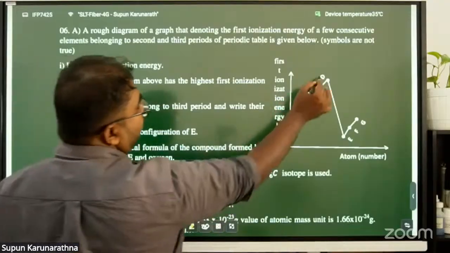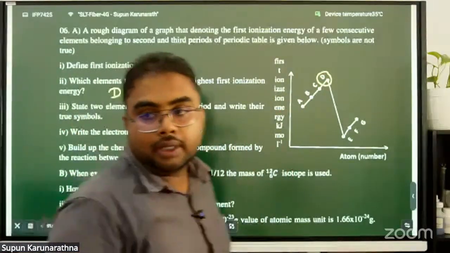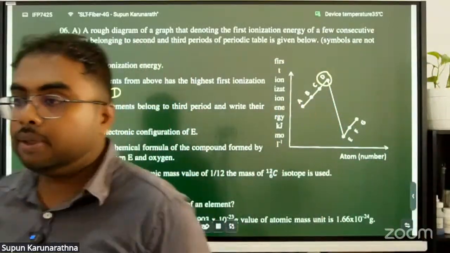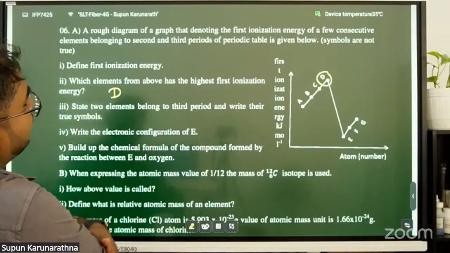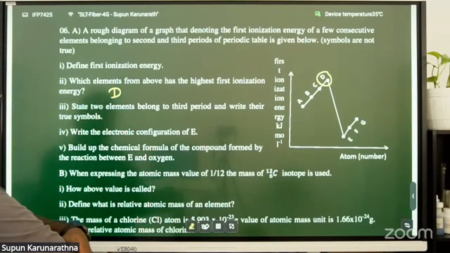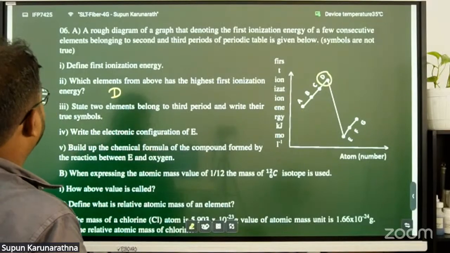Here you can see what it is. It's the element D. Second one: state two elements belonging to the third period and write their symbols.